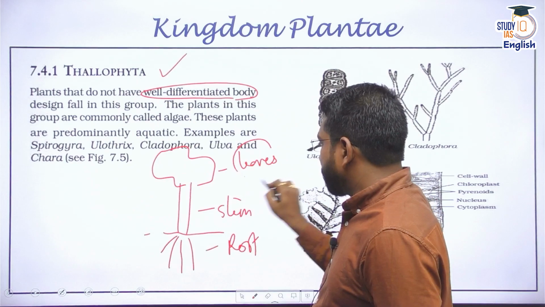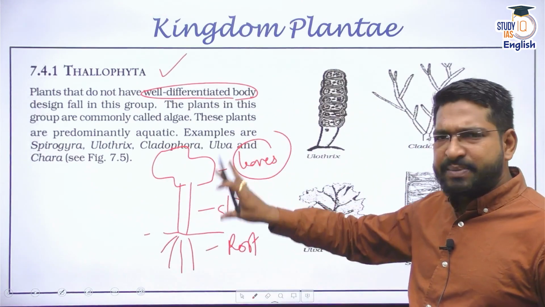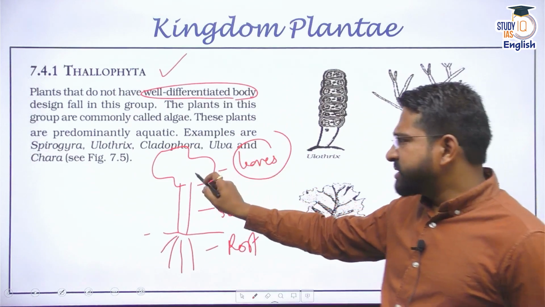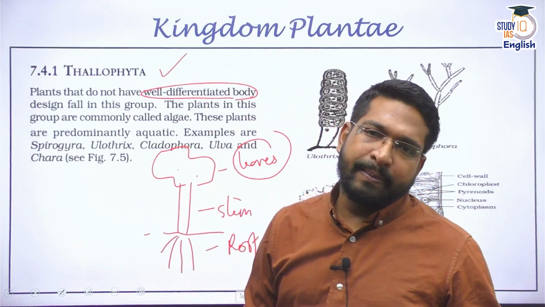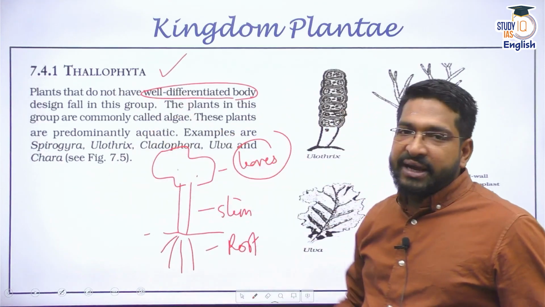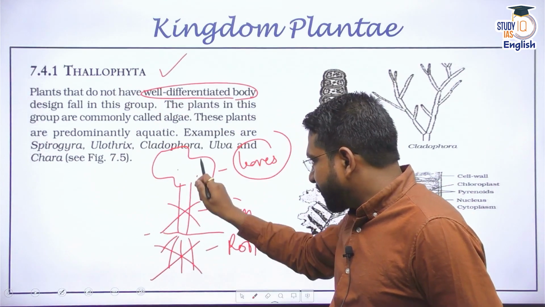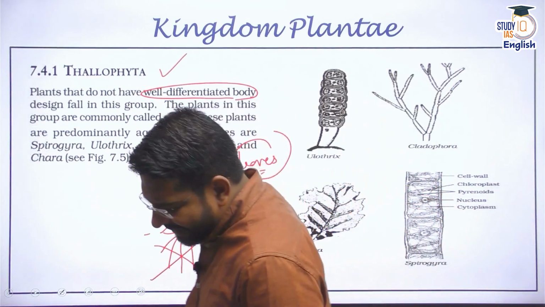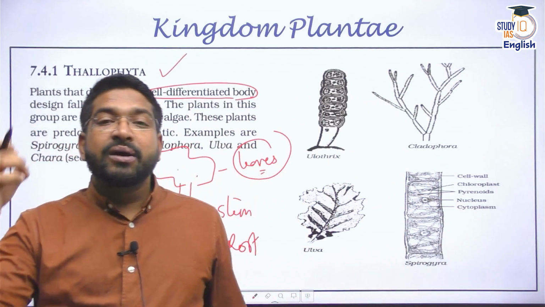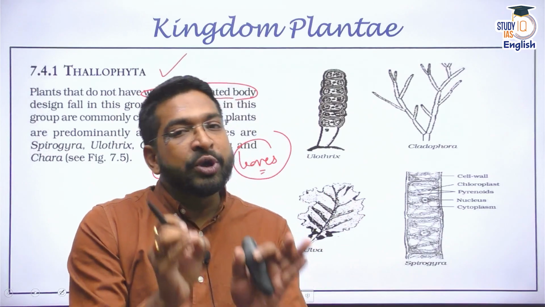And these leaves will have chlorophyll. In herbs, even the stem will have chlorophyll. They will also undergo photosynthesis. These are basic characteristics. And on this, you can also find leaves, fruit, etc. This is the basic understanding of a plant. But remember, Thallophyta is not going to have any of these. No roots, no stem. In fact, no specialized leaves as well. So basically, these are like microorganisms which are capable of undergoing photosynthesis.